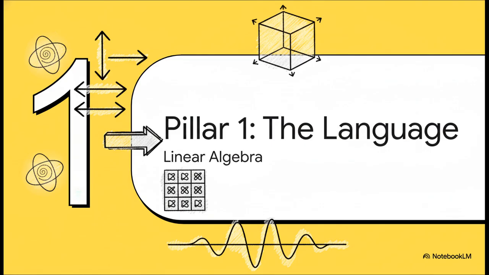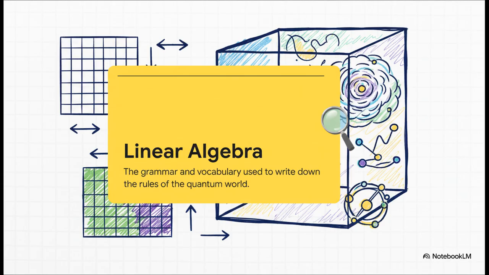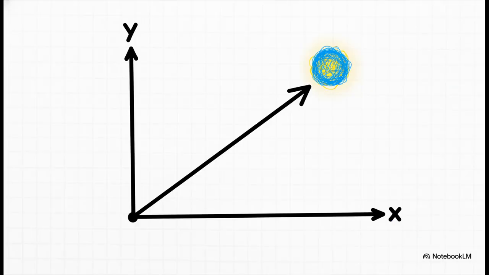And that language, the absolute foundation of quantum mechanics, is linear algebra. Linear algebra gives us everything, the whole grammar, all the vocabulary we need to describe these quantum systems. It's how we take all the weird, mind-bending rules of the quantum realm and translate them into a structure we can actually work with. And you know what's kind of wild? The most basic word in this entire language is just a vector, a simple list of numbers, just like this one. It can be a point in space or a piece of data, or, and this is the key for us, it can represent the state of a quantum bit, a qubit.